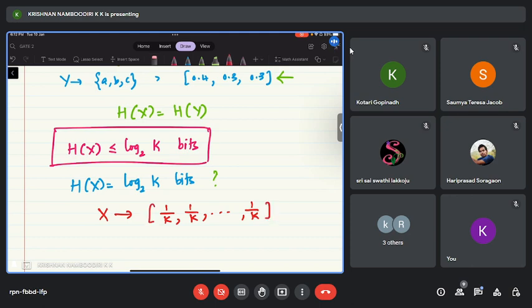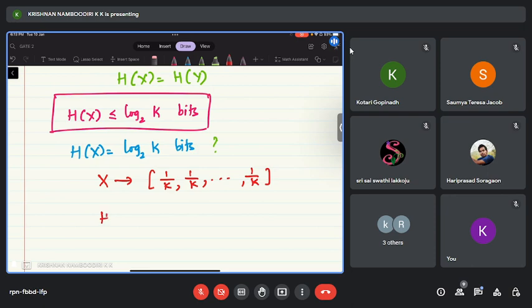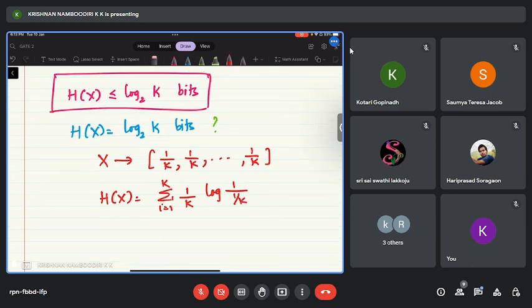So for this probability mass function, this is uniform, right? So h of x will be equal to summation i equal to 1 to k, p_i which is 1 by k, times log of 1 by 1 by k, which is equal to summation i equal to 1 to k, 1 by k log k, which means log k, correct? So log k bits. So when all the values are equiprobable, or the random variable is uniformly distributed in the range set, then h of x will be equal to log k bits.